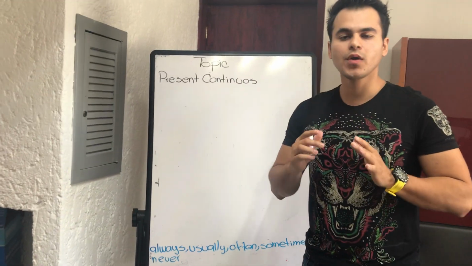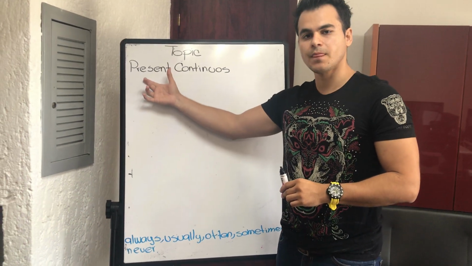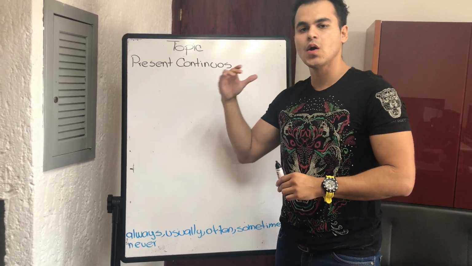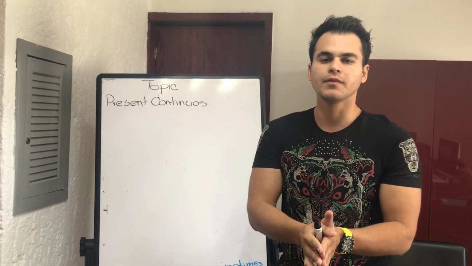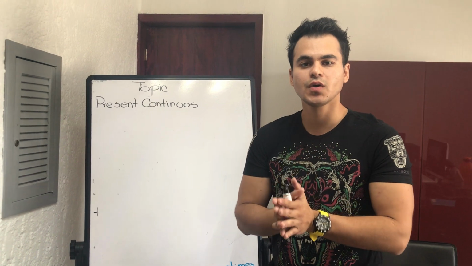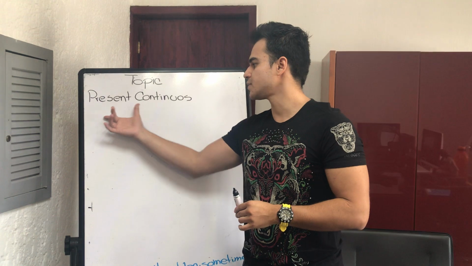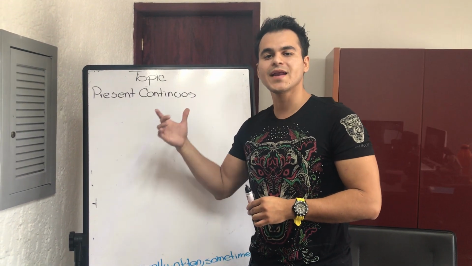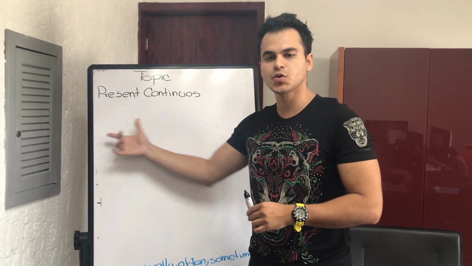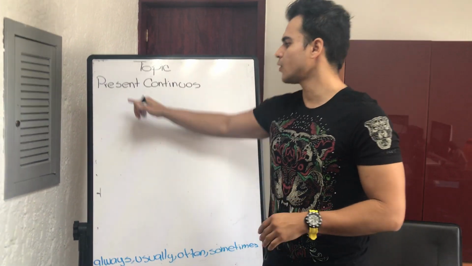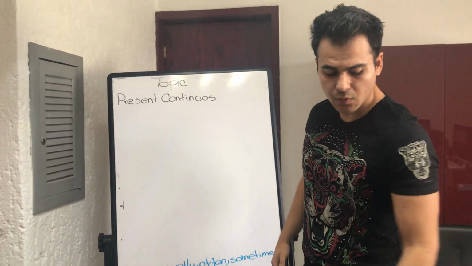So, we are going to use the present continuous, or this grammar point, when we are talking about something that we are doing exactly in that moment. For example, I am talking to you in this moment, and I'm going to explain to you how to use the present continuous, right? How can we write a sentence by using the present continuous? Take a look at the chalkboard. I'm going to write the rule of how we can write a sentence by using the present continuous, right? So, that will be